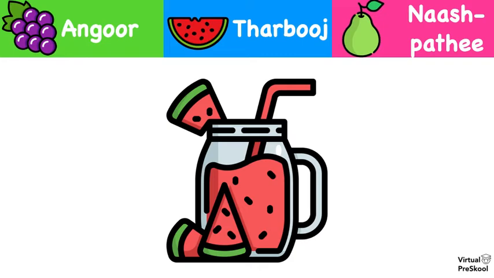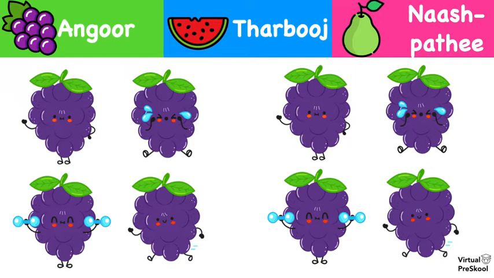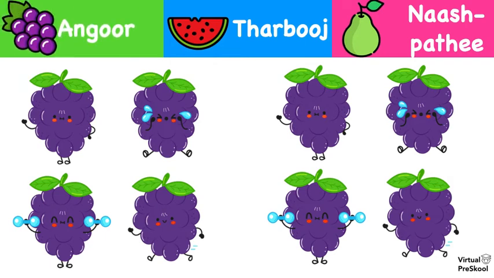And what is this? Is this grape juice, watermelon juice, or pear juice? Looks like watermelon juice, right? So watermelon is angur, tarbooj, or nashpati? Tarbooj. And what about this one? We've done grapes before, so you should know this. What is grapes? Angur, tarbooj, or nashpati? Angur.